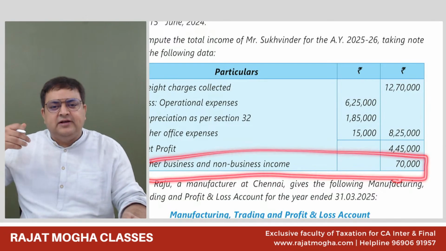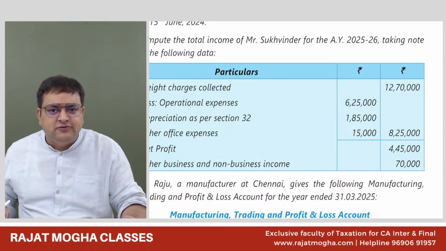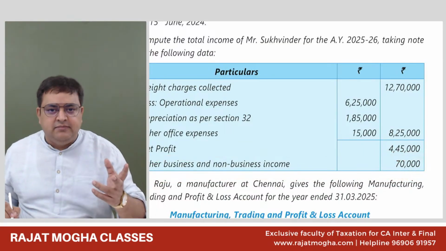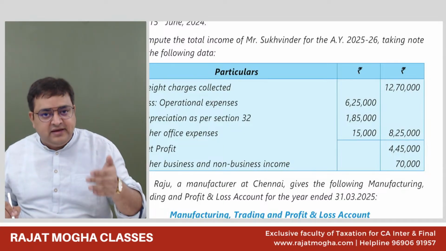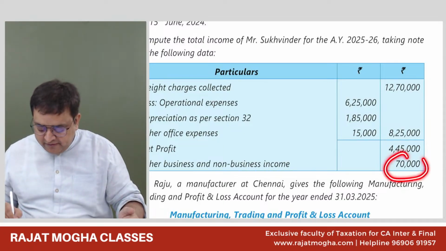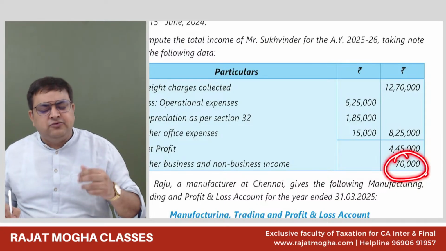So 70,000 could be income from other sources or other income also. It is a common income. It will remain the same in both cases. This is not my business income. It could be any other income.